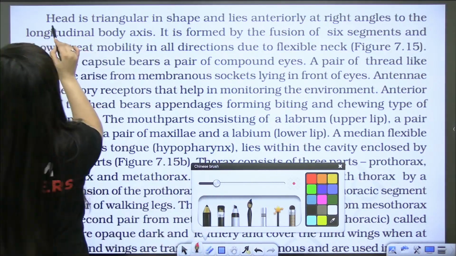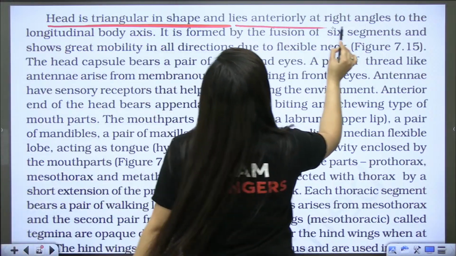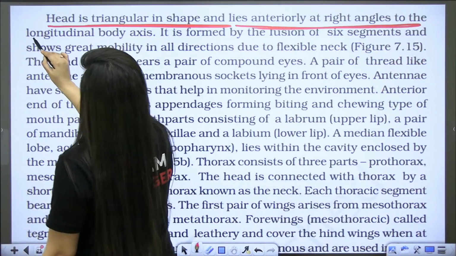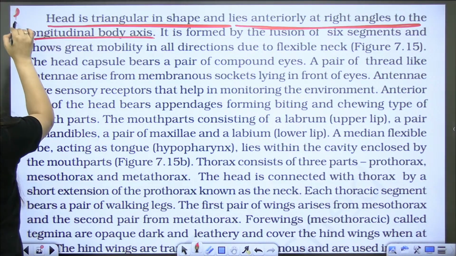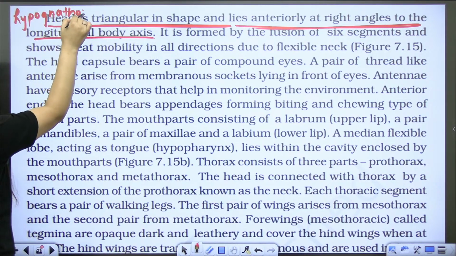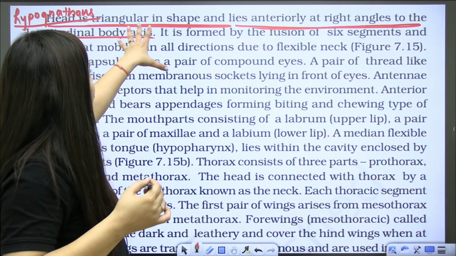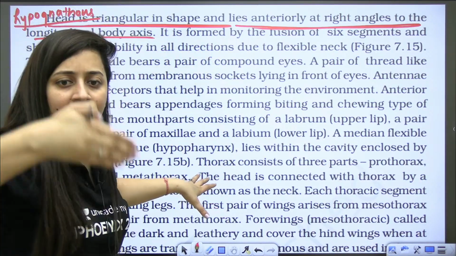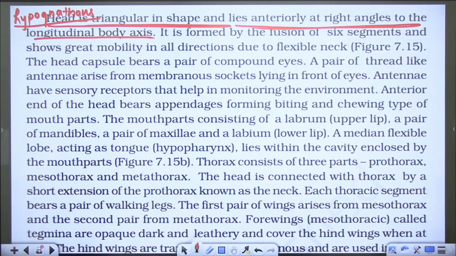Please pay attention that head is triangular in shape and lies anteriorly at right angle to the longitudinal body axis. So that is why we use the word hypognathous. This line is explained by one word, hypognathous, which means that the head is lying anteriorly at right angle, at 90 degrees, to the longitudinal body axis. Okay, hypognathous will be the word.